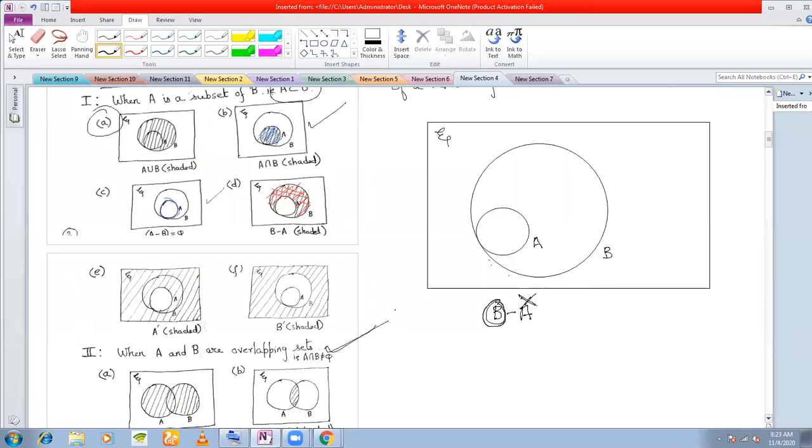Yes, sir. Okay. So if I have the elements of the set B from which all the elements of A have been removed, from the larger circle I am removing the smaller circle. Then what is the area that is left? Sir, only this area. Yes. So that is why B minus A is represented in this manner. Okay.